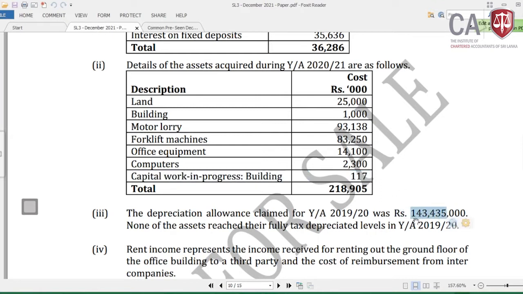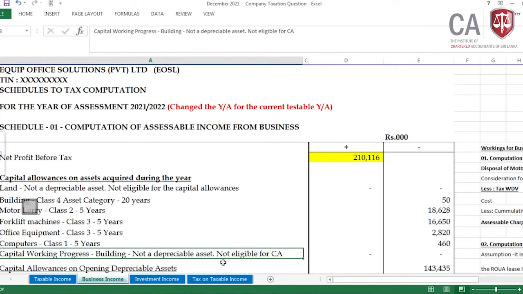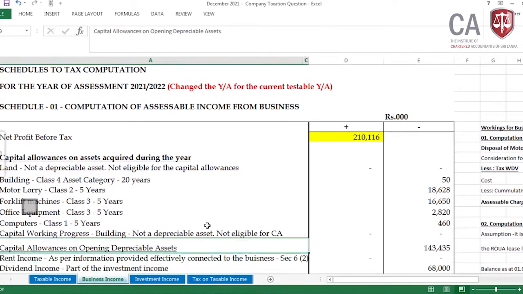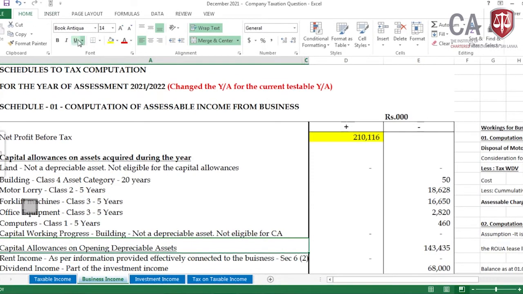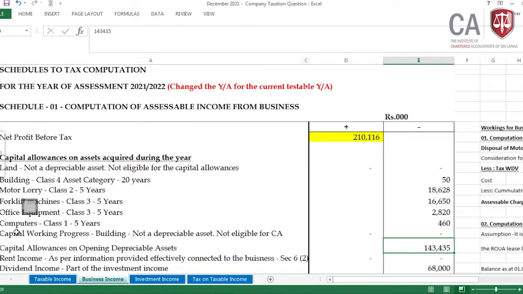Therefore 143,435, the same capital allowances on the opening depreciable assets, is a deductible amount under section 16 and with reference to the 4th schedule. That is also completed. Then this is on the adjustments relevant to the capital allowances. These are all the parts we have completed now.